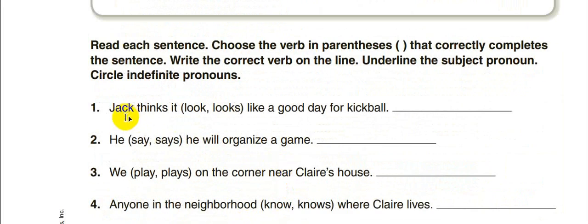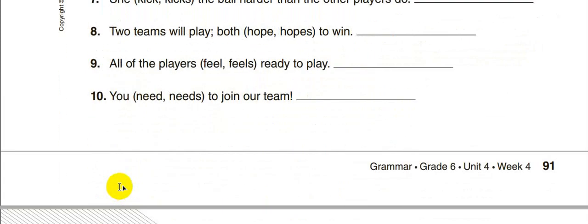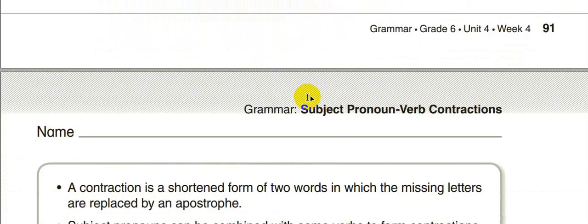For example, number one, Jack thinks it looks. We said he, she, it. The verb should come with what? With s. Like here, it looks. We cannot say it look. He, what do we say here, say or says? That's correct. We say he says. The last one, we play or we plays? Which one is correct? That's true. We say we play. Same thing goes to the rest.